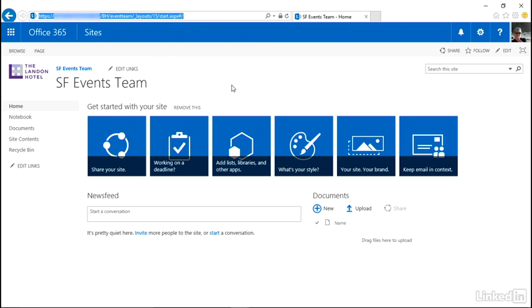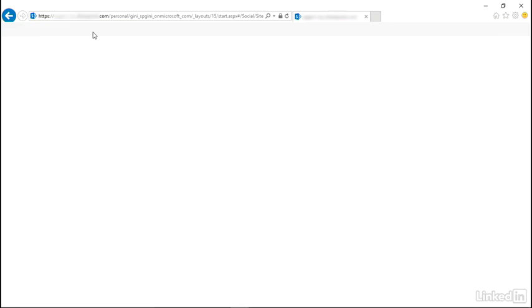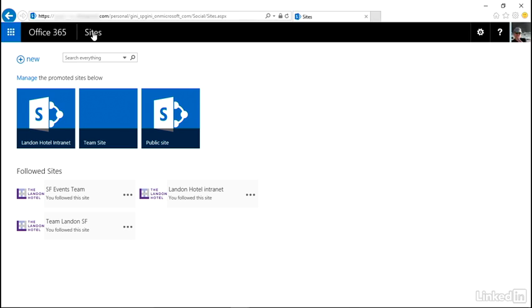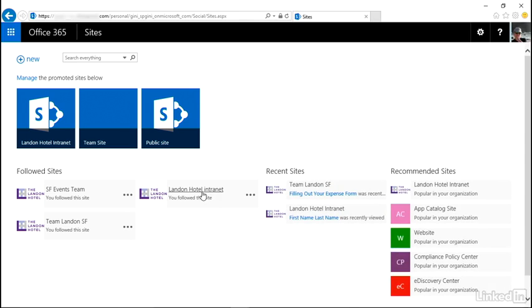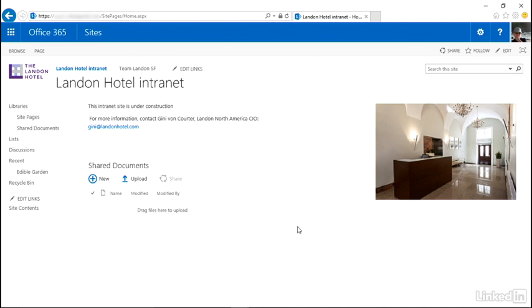And we have not spent really any time at all in our top-level Landon Hotel intranet site. But we visited there twice. And once when we were there, I followed it. So it is on our sites list, Landon Hotel intranet. Right here. You may or may not remember it. Notice that Team Landon SF, that link is part of the top nav. On the left-hand side, we have items that are within the Landon Hotel intranet, but without including the subsites.